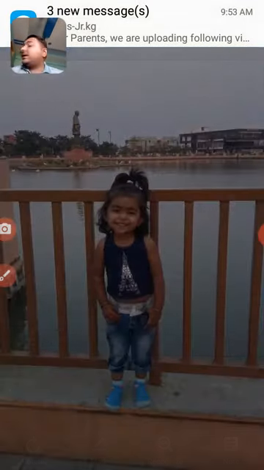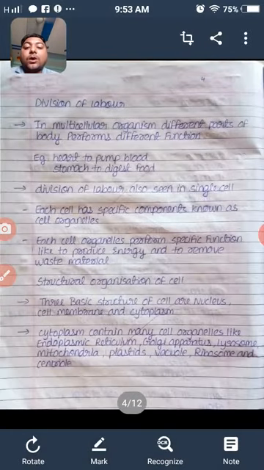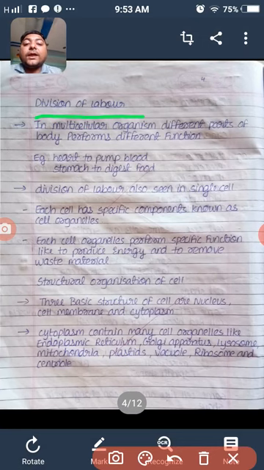Now next see the division of labor. What is division of labor? It means dividing the work. I am giving an example of a school. A school does not function by a single person, it functions through different persons, and different persons have different functions. Like I am a biology teacher, I am teaching only biology, not history. The principal also has a different function. All have different functions, and this is called division of labor.